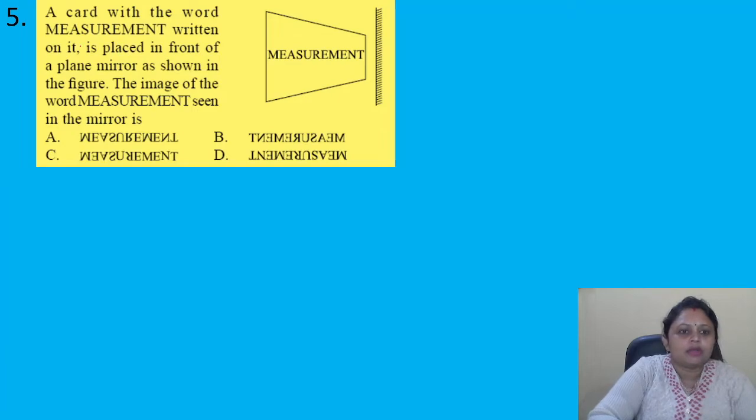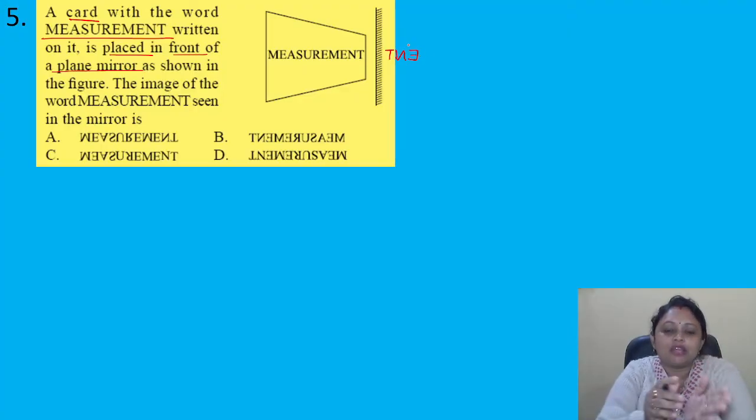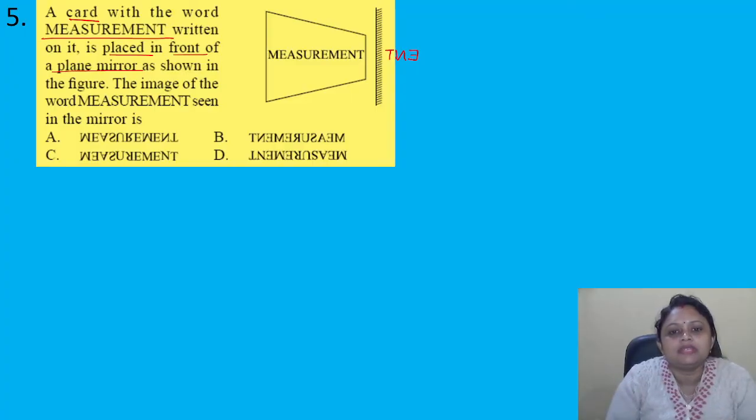So, in the card, it is written measurement and it is placed in front of a plane mirror. Okay, so here measurement is written, here plane mirror is there. So what will happen? First here it is T, then it will be this N, then E. Okay, so likewise we can write how it will be seen in the mirror. If you go on writing, finally it will come as option B.